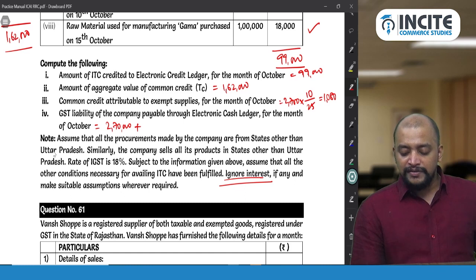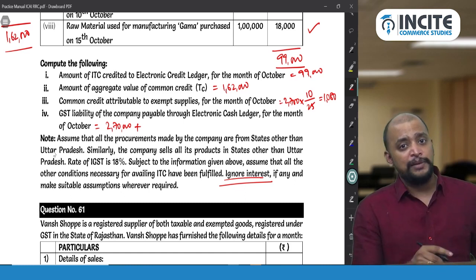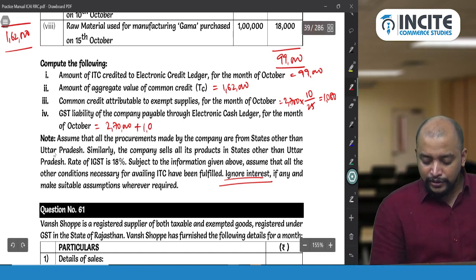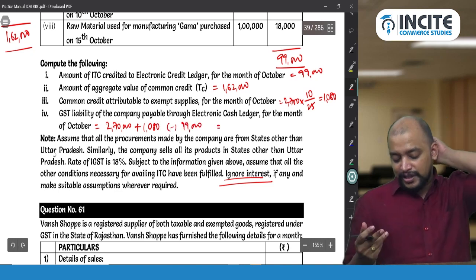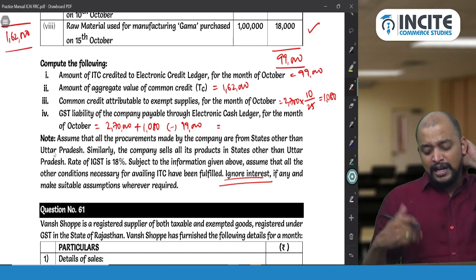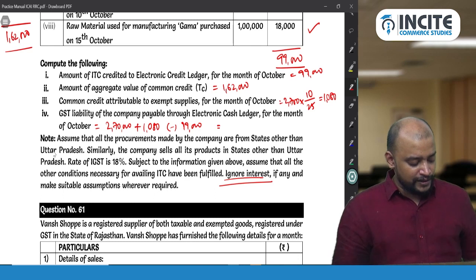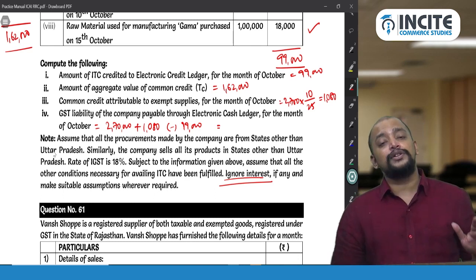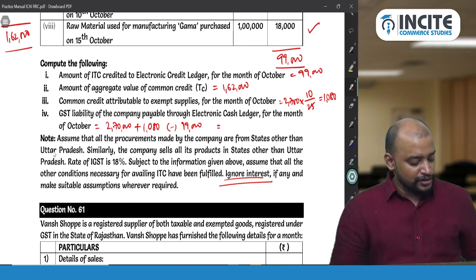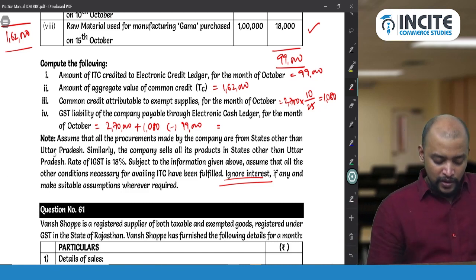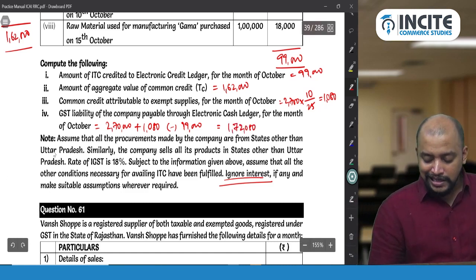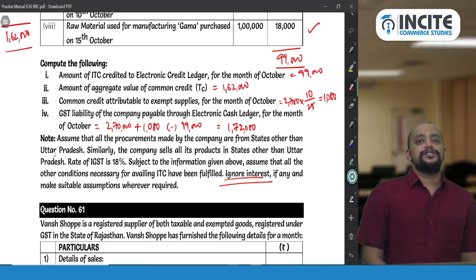2,70,000 and whatever ITC to be reversed. So either you can reverse it from 99,000 or you can add it to the liability. Anything is okay. So I am adding to the liability minus 99,000. So I can reduce it from 99,000 and then reduce further from 2,70,000, or directly the 1,080 I can add it to the liability. How we got 2,70,000? You understood now? 15 lakhs into 18%. So 2,70,000 plus 1,080 minus 99,000, so that will come to 1,72,080 is the liability.